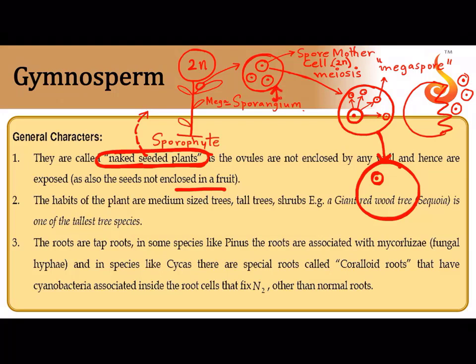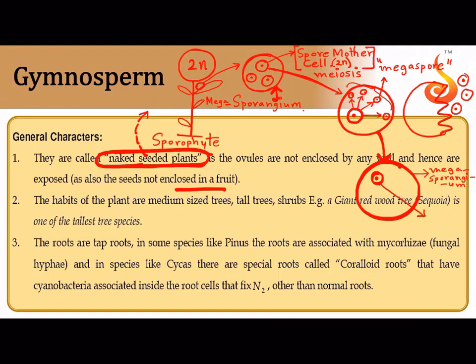I told you that this structure in which the spores are produced is called megasporangium. So this is the megasporangium, and this is the surviving one. Out of these 4, 3 may die out, isn't it? How did these 4 come? Through meiosis. And what is this one cell which gave rise to these 4?